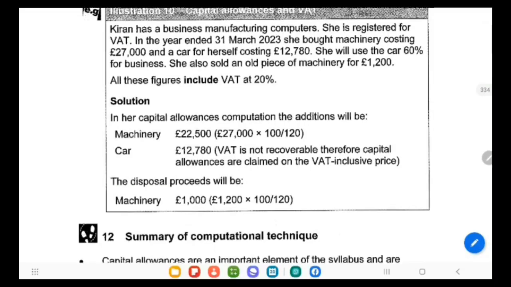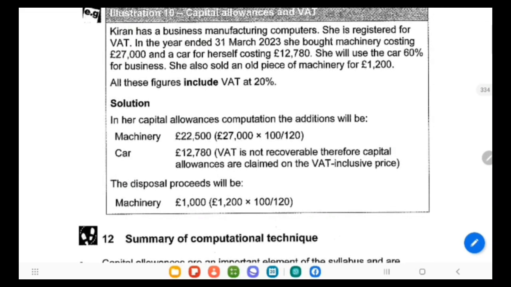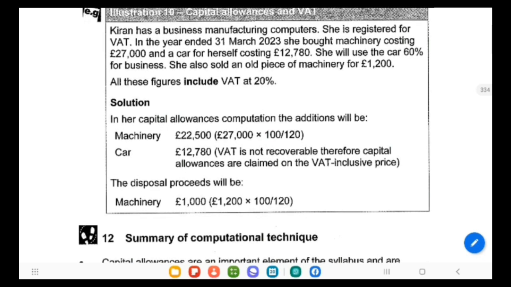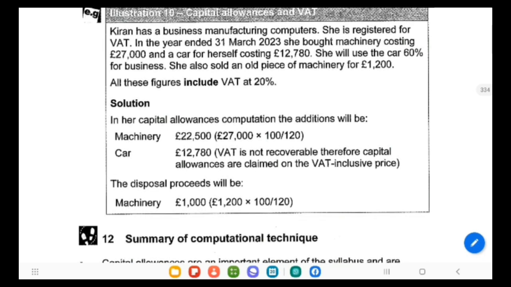So this is the question. Kiran has a business manufacturing computer. She is registered for VAT in the year ended 31st March 23. She bought machinery costing 27,000 and a car for herself costing 12,780. She will use the car 60% for business. She also sold an old piece of machinery for 1200. All these figures include VAT at 20%.